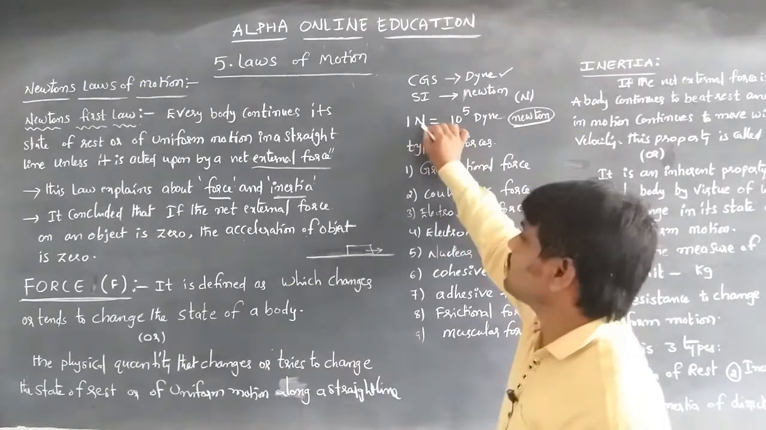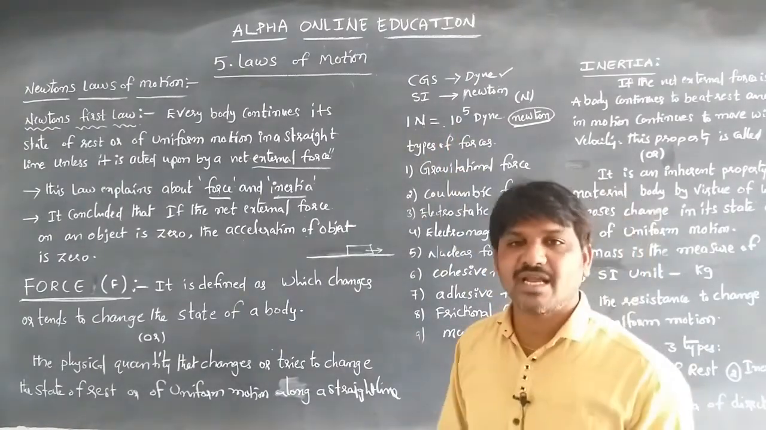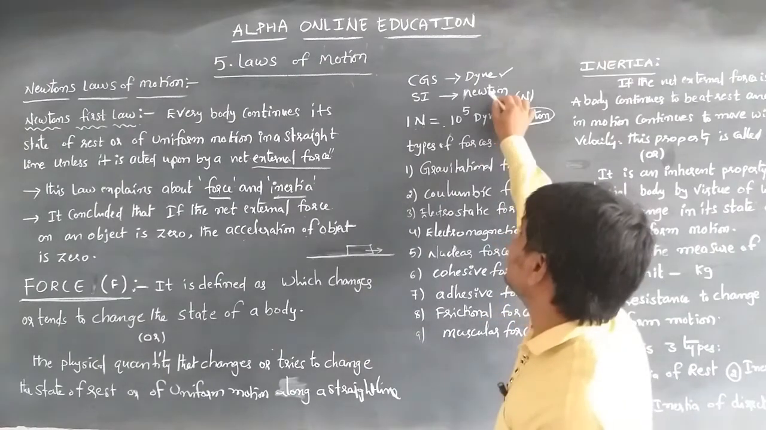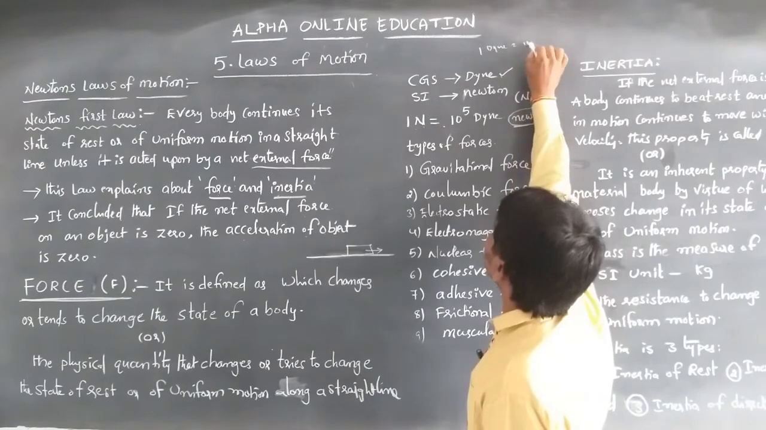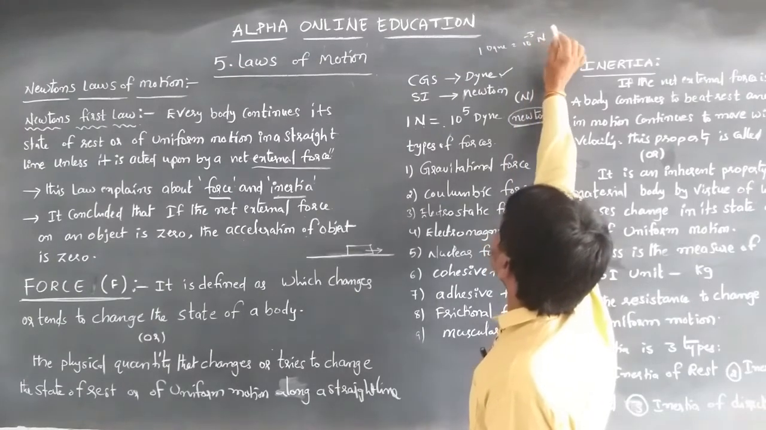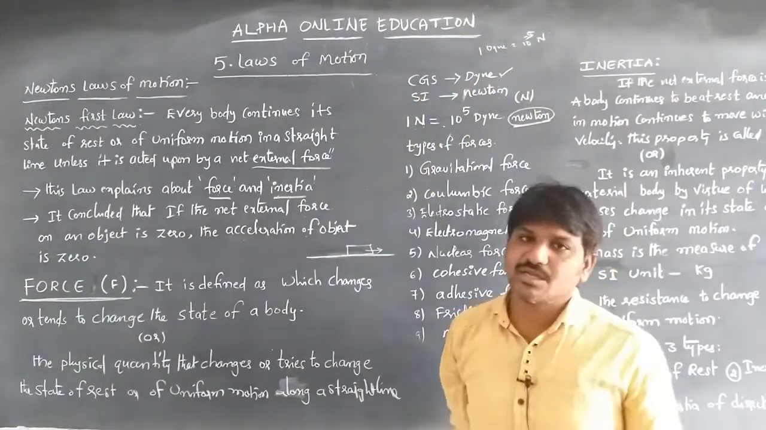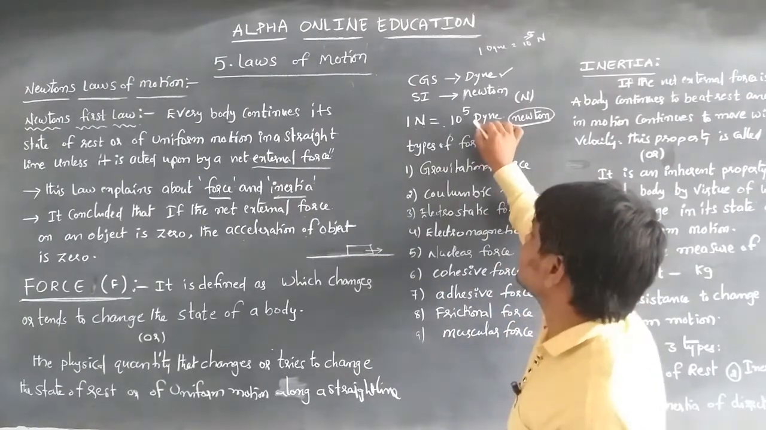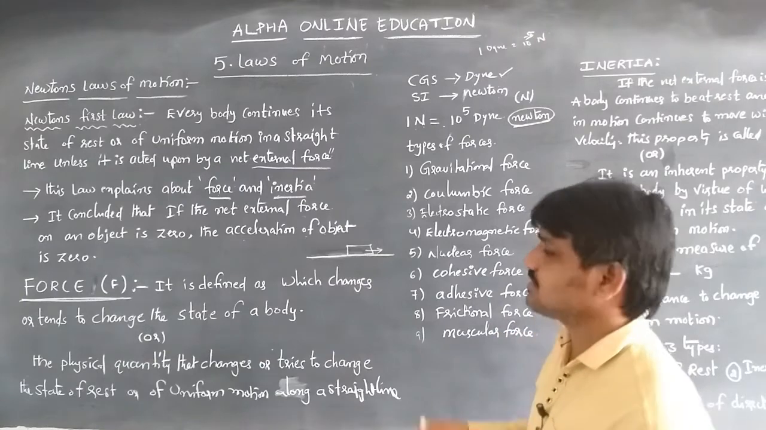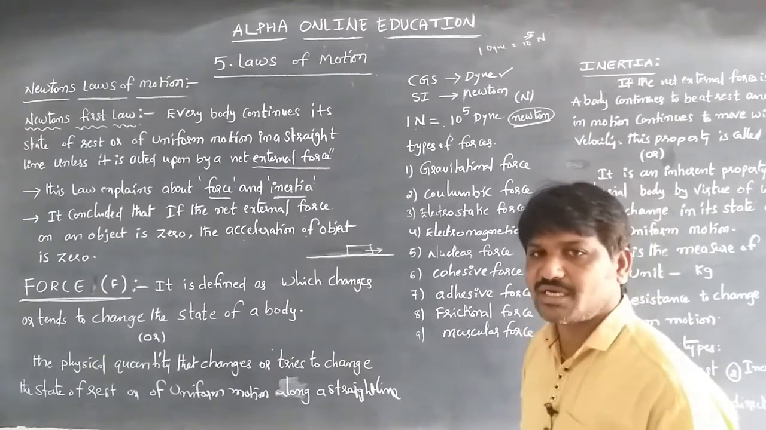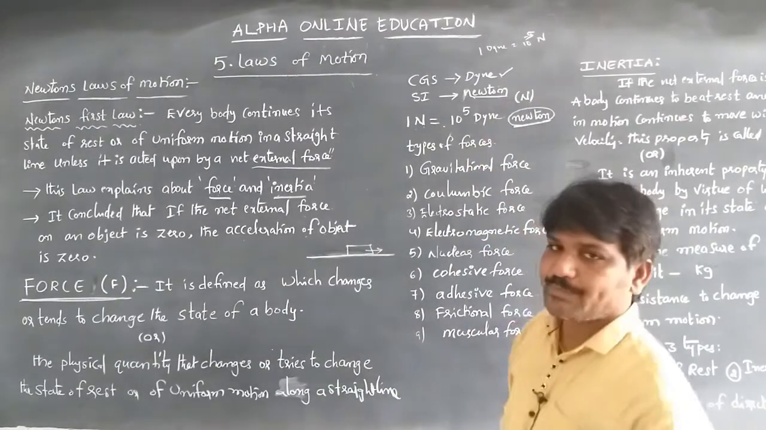So 1 newton is equal to 10 to the power of 5 dynes, and we can also write that 1 dyne is equal to 10 to the power of minus 5 newton. So we can measure force in newtons and dynes: in the CGS system dynes, and in the SI unit newton.